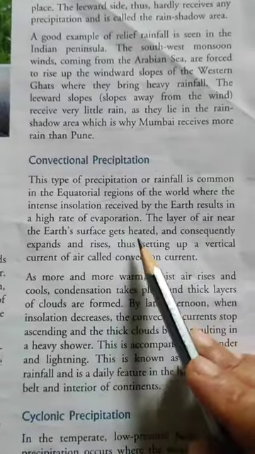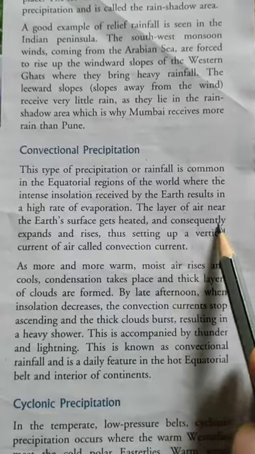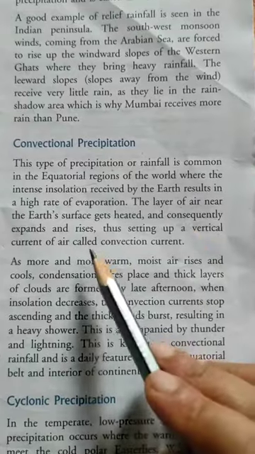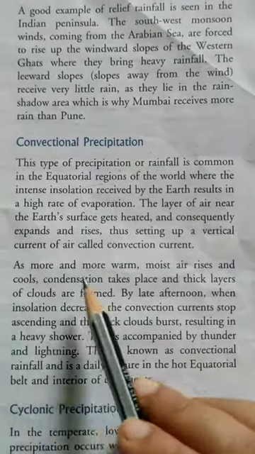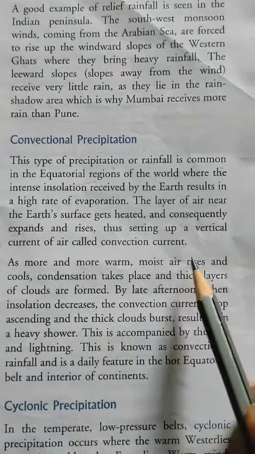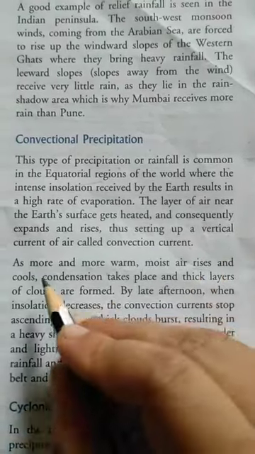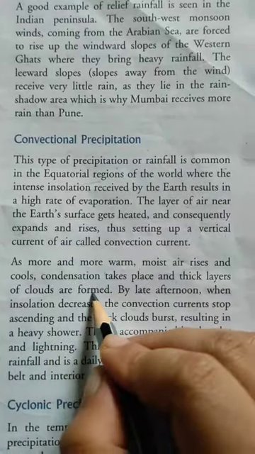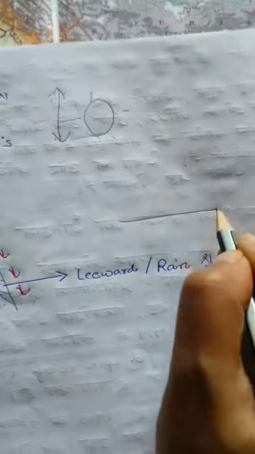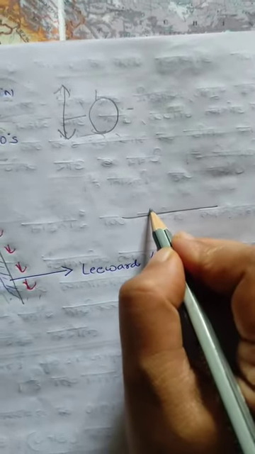The layer of air near the earth's surface gets heated and consequently expands and rises, thus setting up a vertical current of air called a convectional current. As more and more warm and moist air rises and cools, condensation takes place and thick layers of clouds are formed. In the equatorial region, because of intense heat, evaporation is also high.